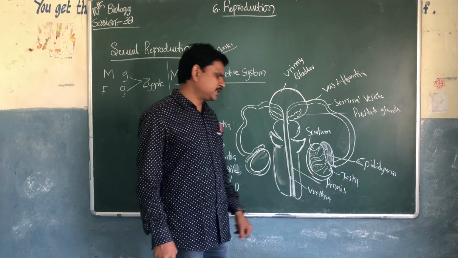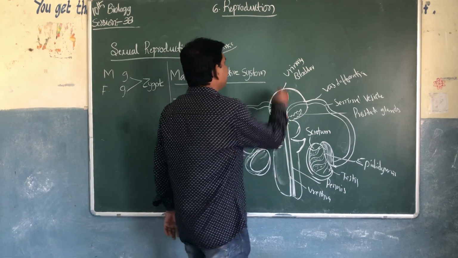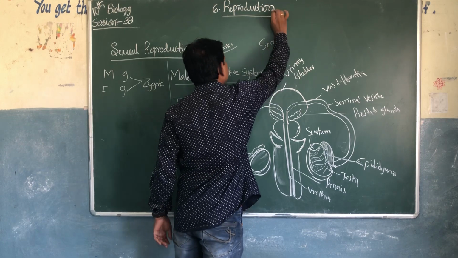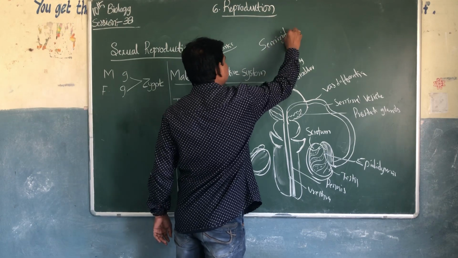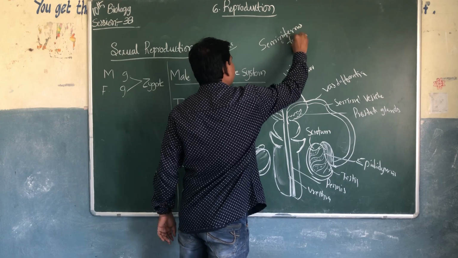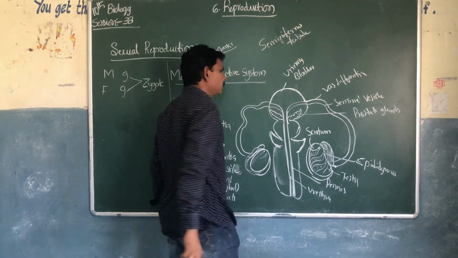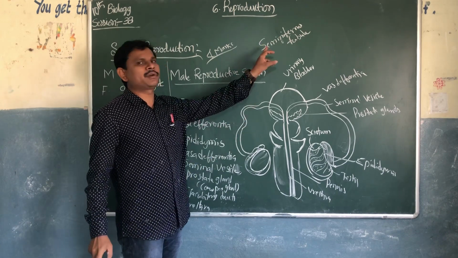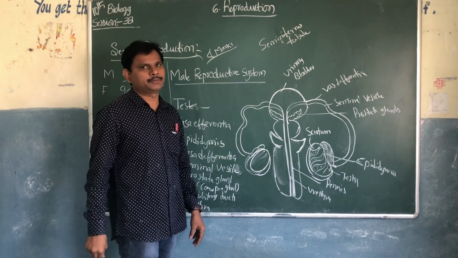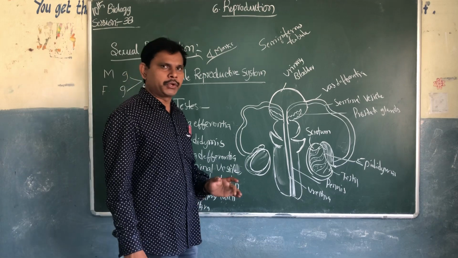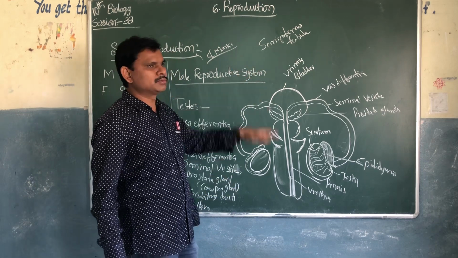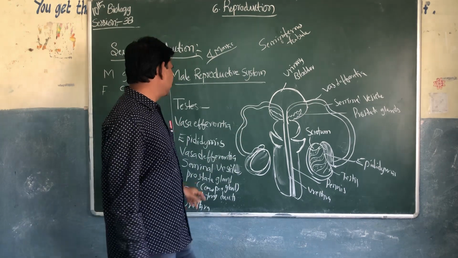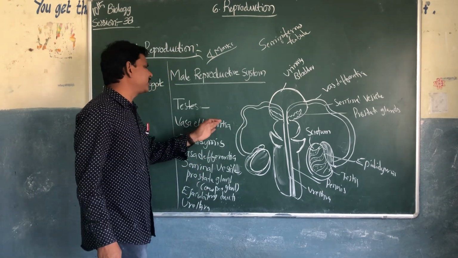In the testes, there are seminiferous tubules. Sperms are produced in the seminiferous tubules in the testes. From the seminiferous tubules, they will travel into the vasa efferentia.